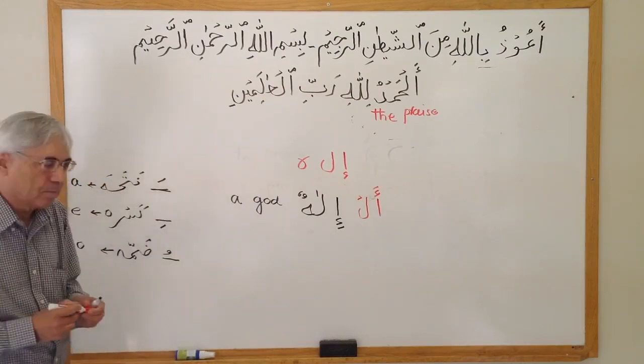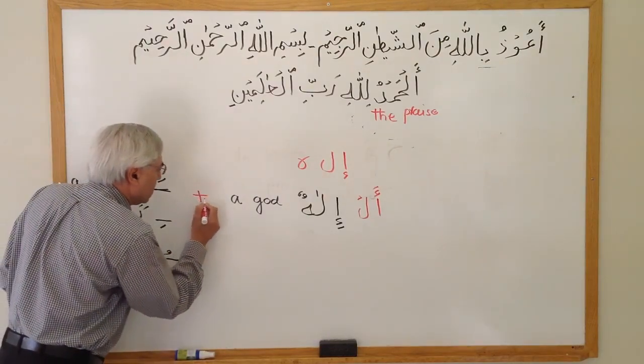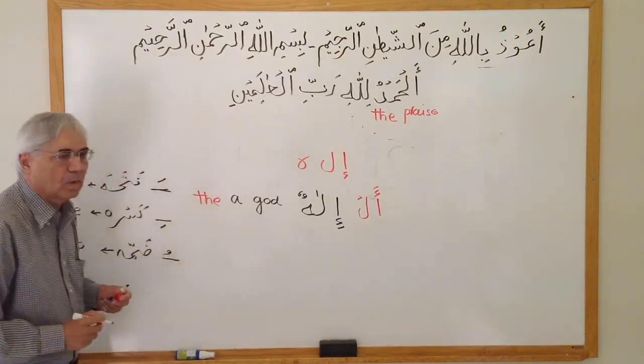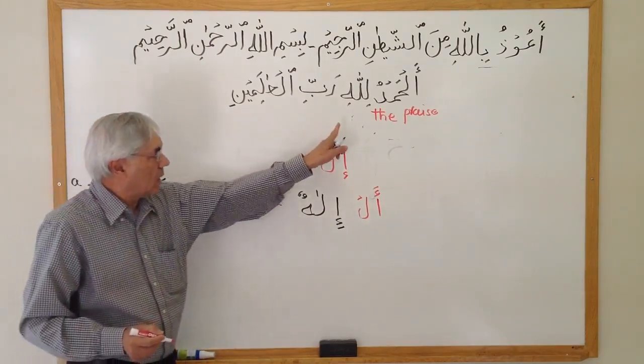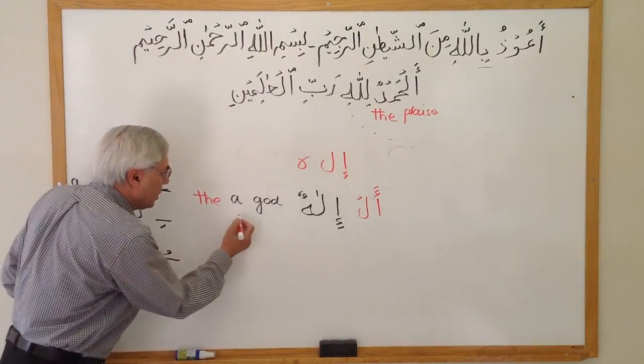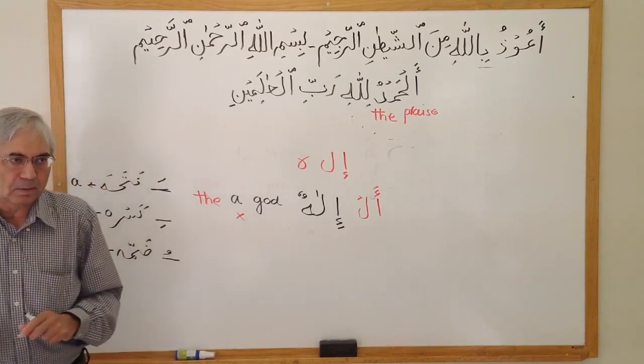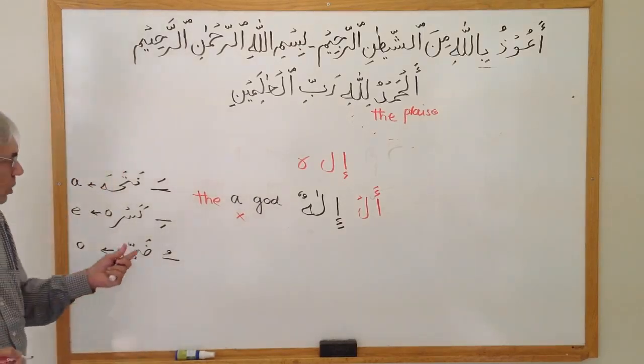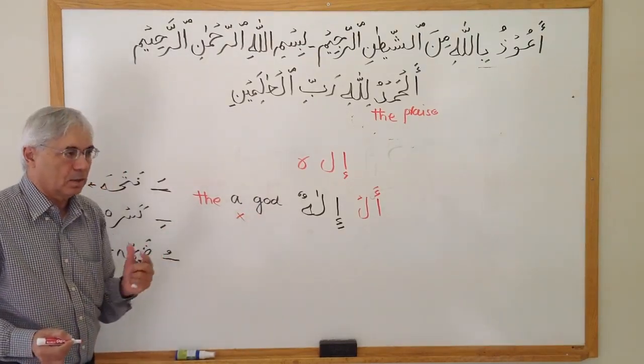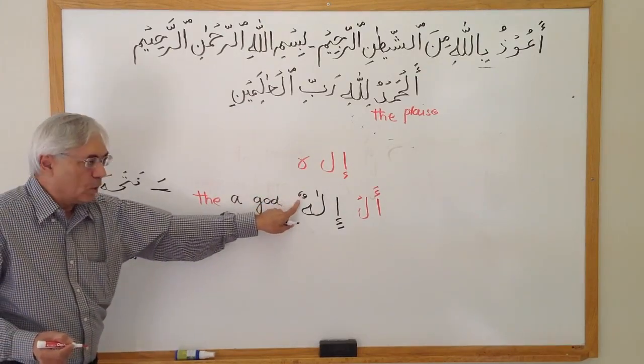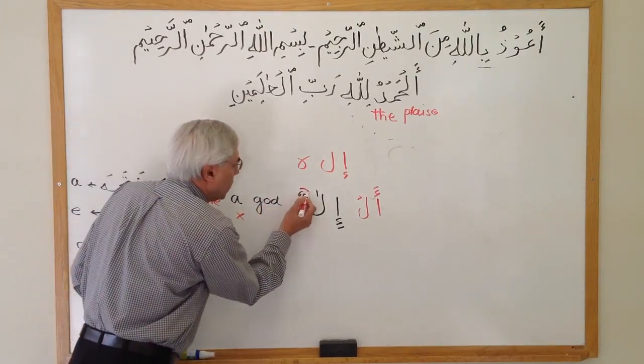So if I apply the same rule and put Al before that, Al means the. When I put "the", by the same rule we learned, you have to drop the "a" from here. So now it became the God. What we do in Arabic is remove one dhamma here.